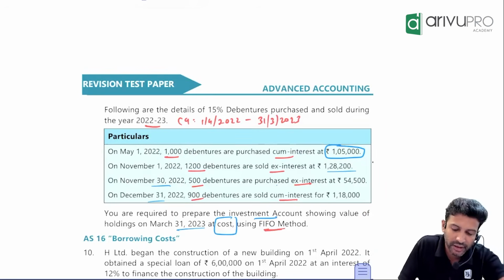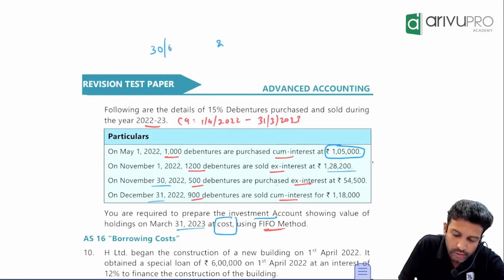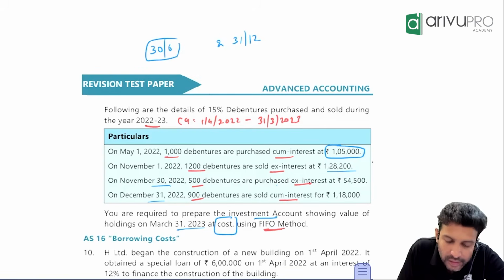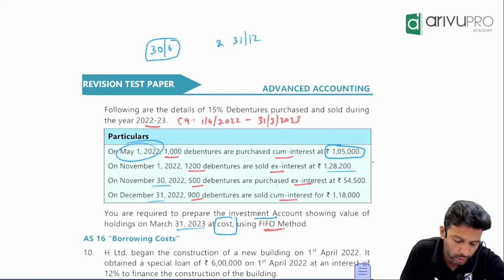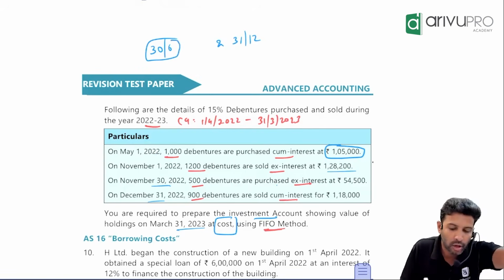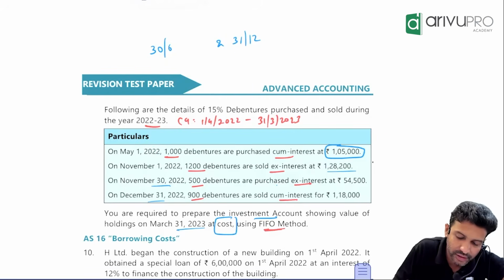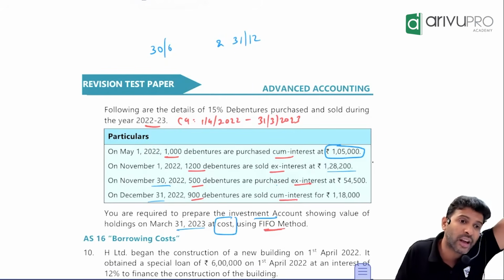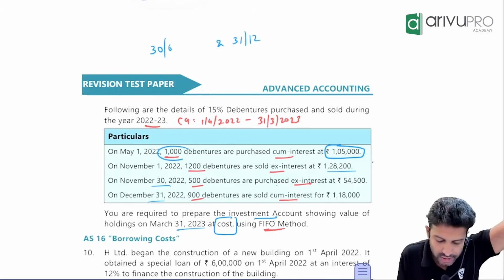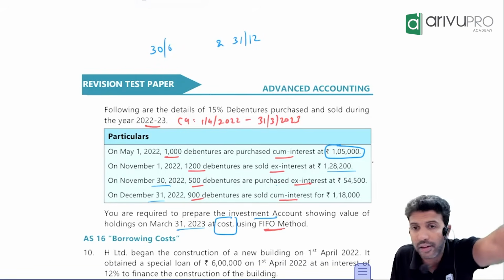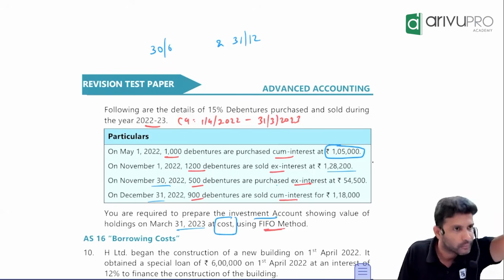Sir, company pays the interest only on 2 dates. What is that? 30th June and 31st December. Did they hold it till 30th June or they sold it off on 1st May only? They are not holding it till June. They have sold it in May only. That means they have received the interest till 31st December of last year. On these debentures, the seller has received the interest only till 31st December. Agreed? Do you agree with me?